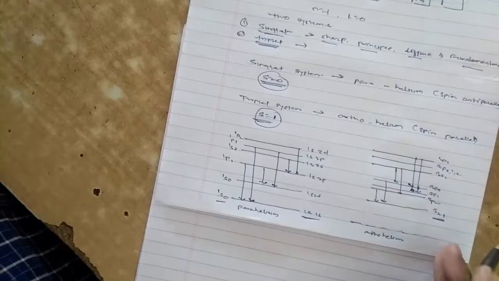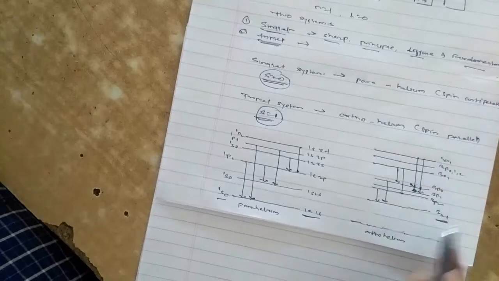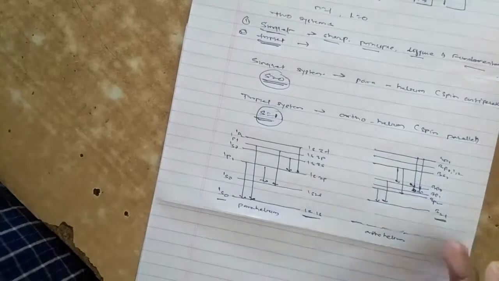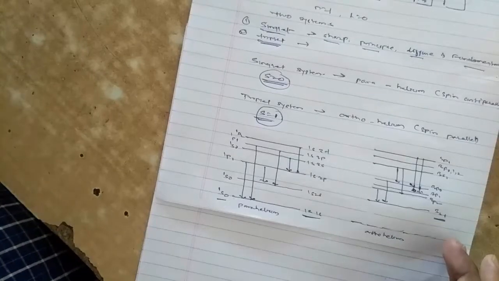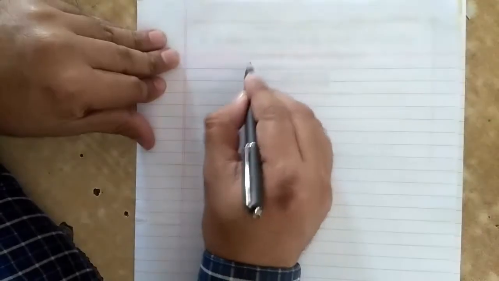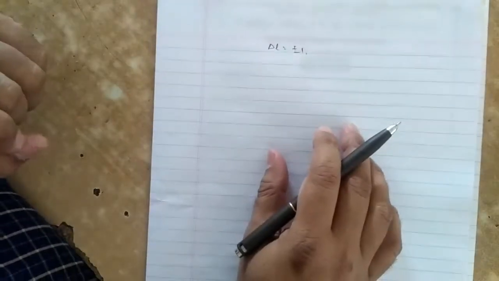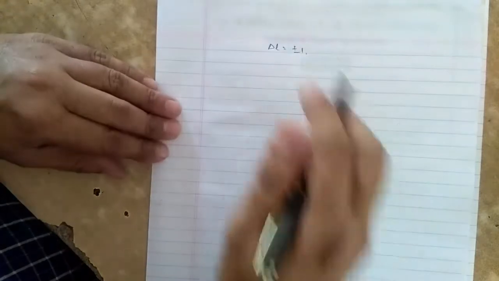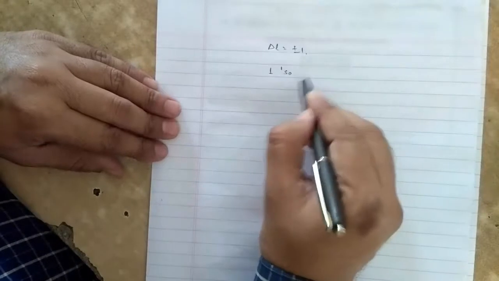This is the lowest state of orthohelium. The 2 3S1 state represents a metastable state. The 2 1S0 state is also a metastable state, because of the selection rule delta L is equal to plus or minus 1,